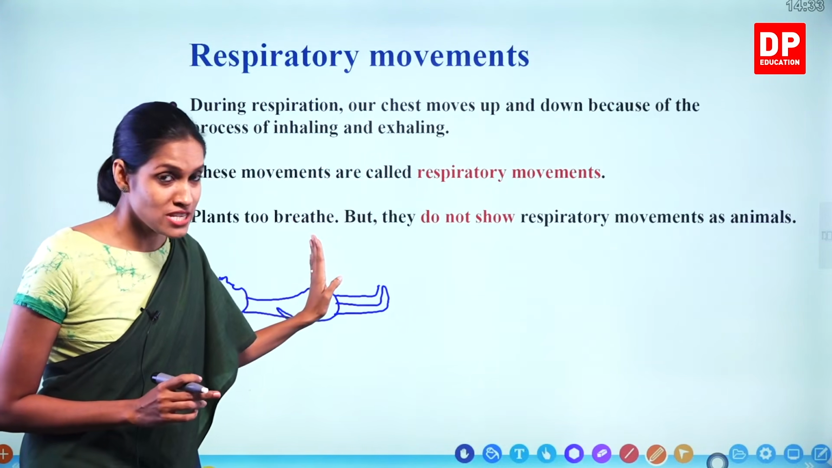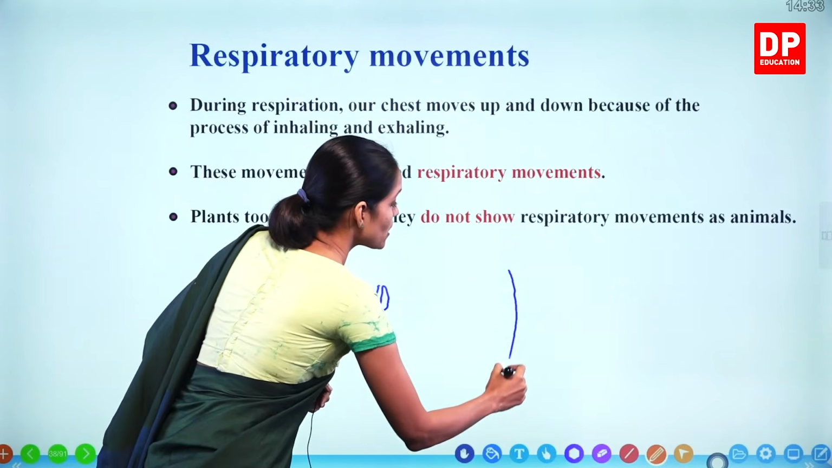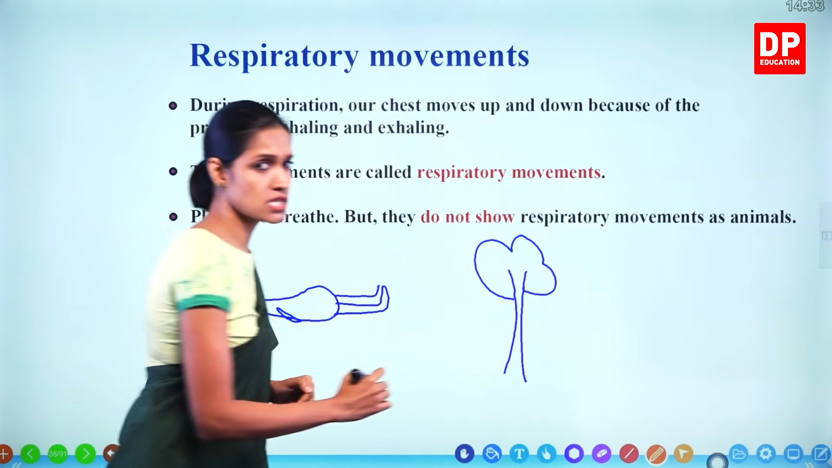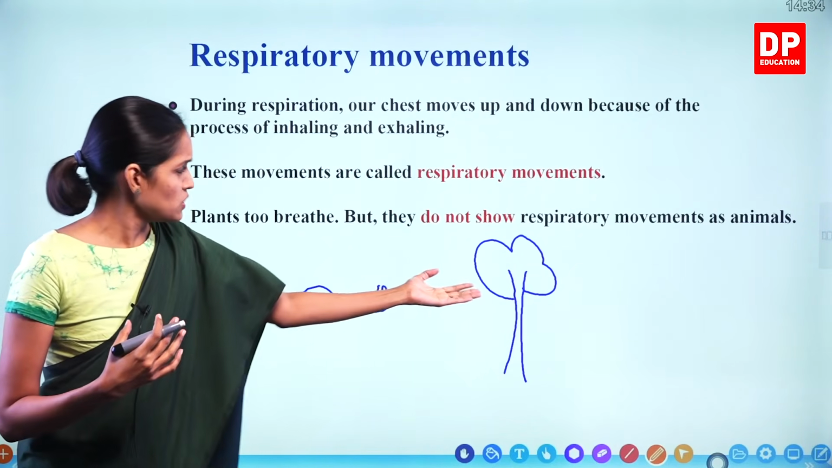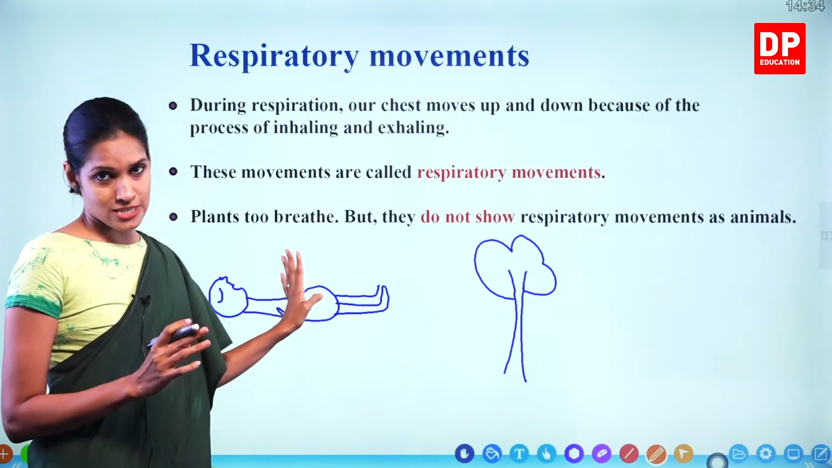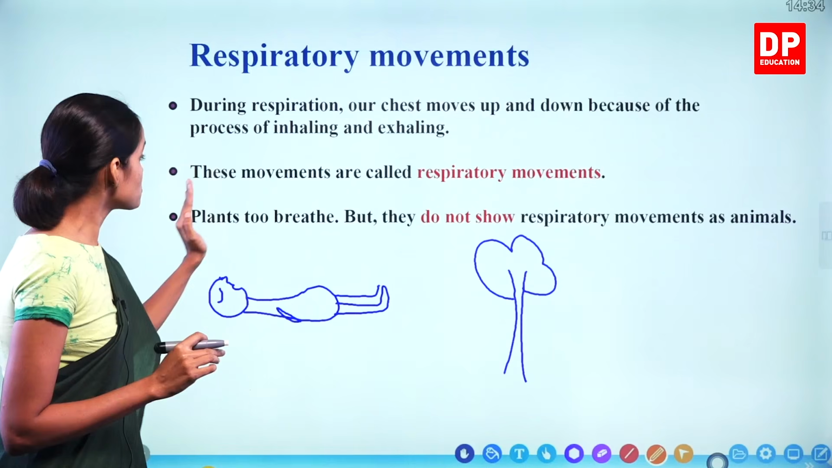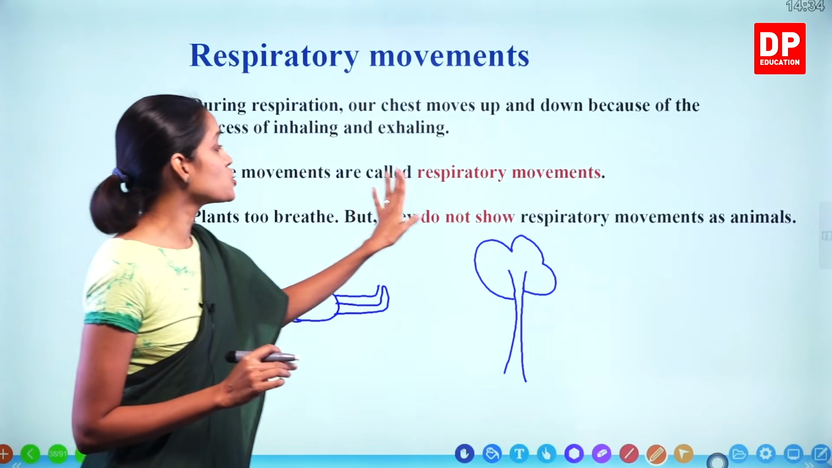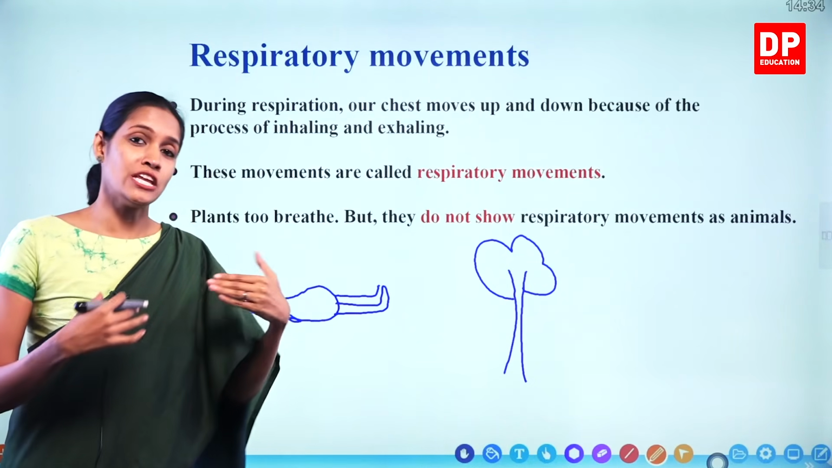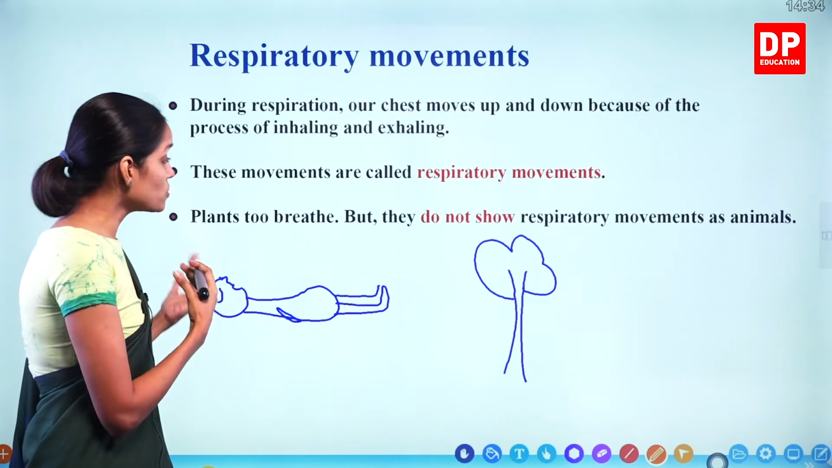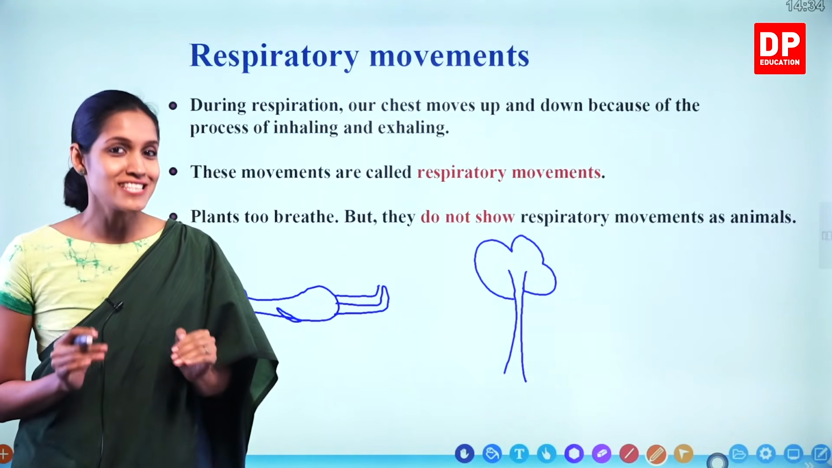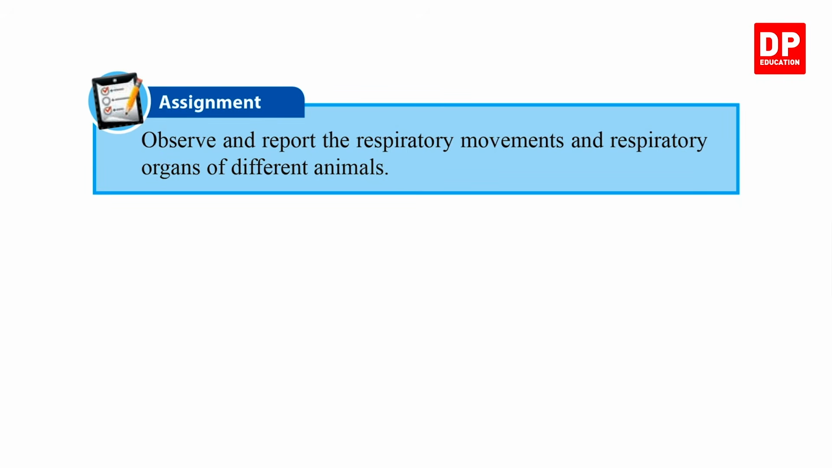Understand? Remember, children, plants do not show any respiratory movement. Now, if you go out and look at a plant for hours and hours, will you see this type of movement, children? You will never see these respiratory movements. Understand? So, plants do breathe, but they do not show respiratory movements like animals. So, that is one main difference between plants and animals. Animals show respiratory movements and plants do not. Understand, children? So we have this assignment to do.